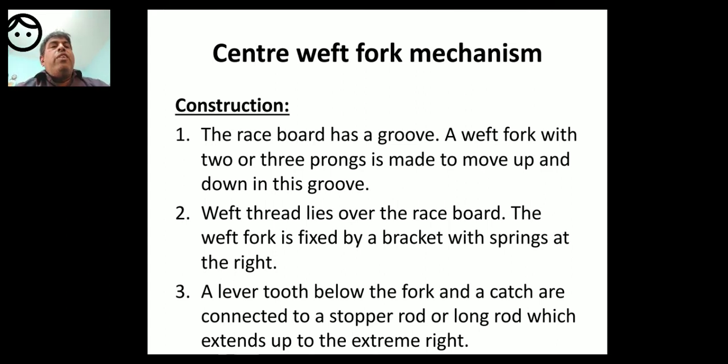So there is a lever tooth I below the fork and a catch J are connected to a stopper rod or long rod or lengthy rod which extends up to the extreme right.